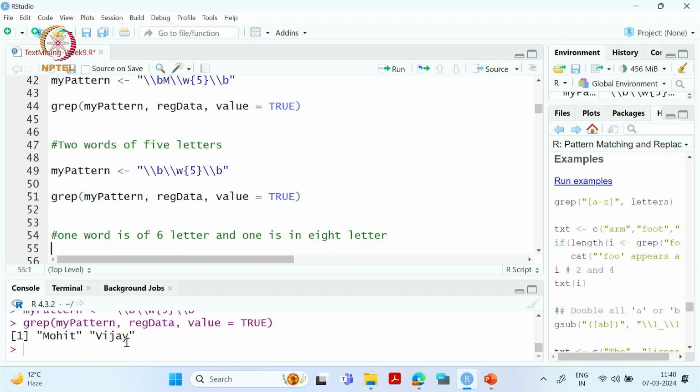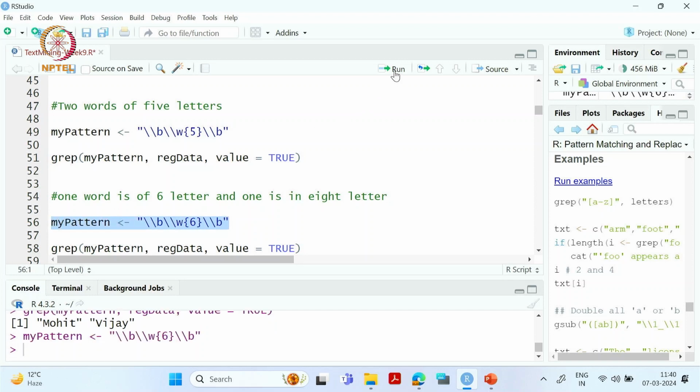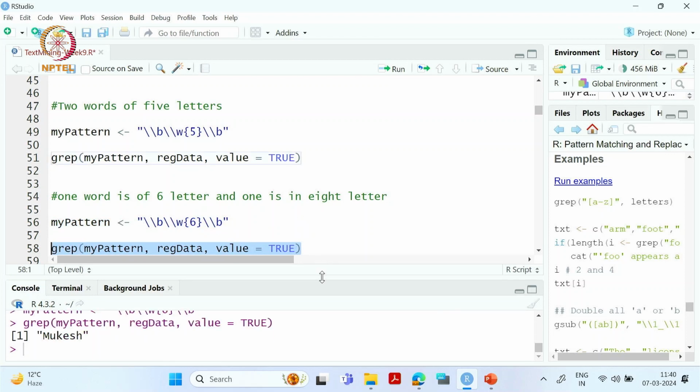Now we have also seen that there are two words which have a length of 6 and another word of length 8. So if I create a new pattern and instead of 5 I just write 6, and now I run this, I get Mukesh. Okay.